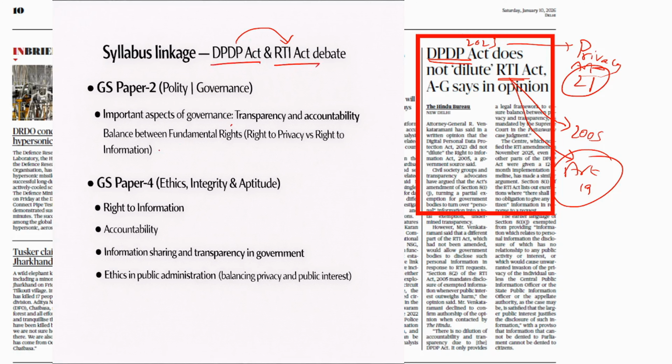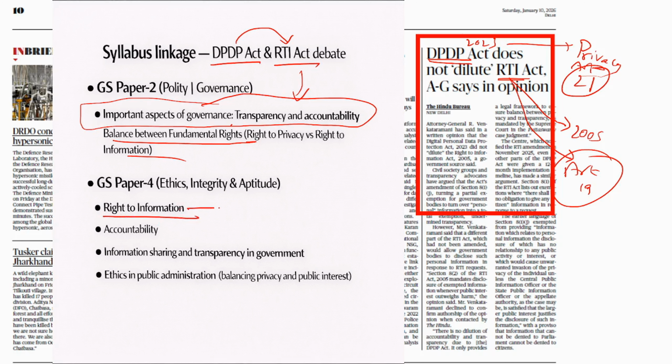You have to understand how to balance these fundamental rights. This is a direct syllabus line. Transparency, accountability is very important, and RTI is directly related to it. Then GS4, this can also be linked to GS4. RTI is directly given in the syllabus in GS4, accountability directly in the syllabus. Information sharing and transparency are also directly given in the syllabus.